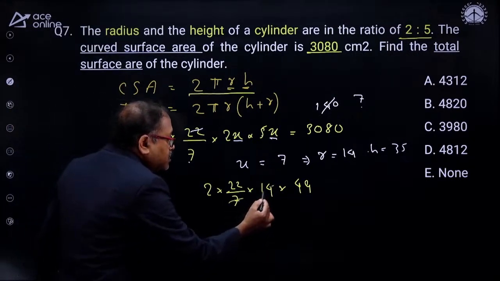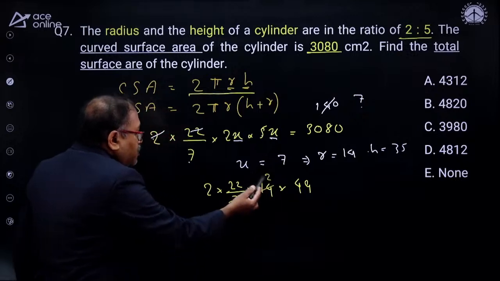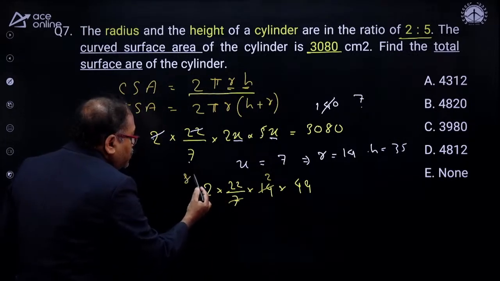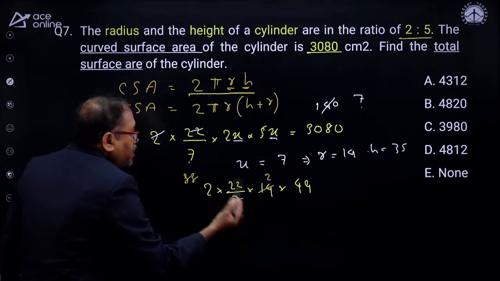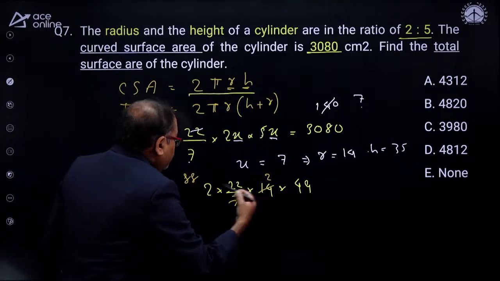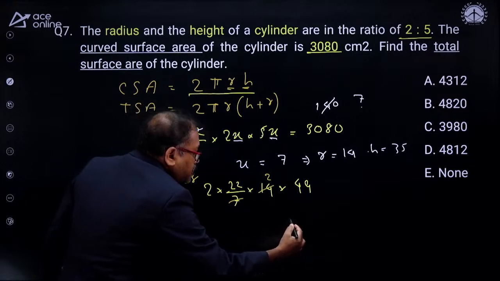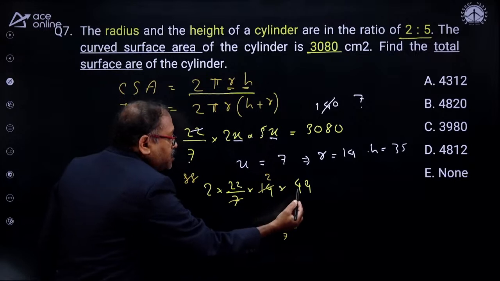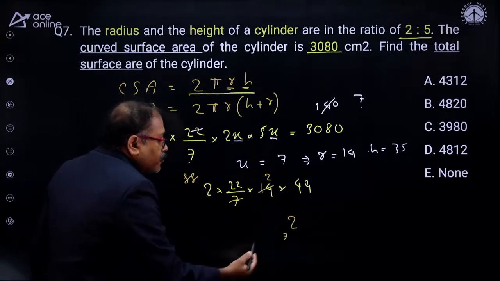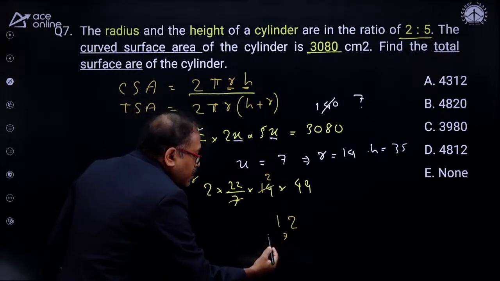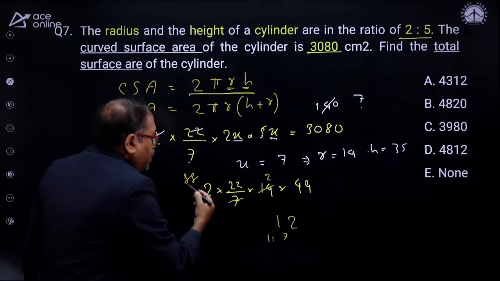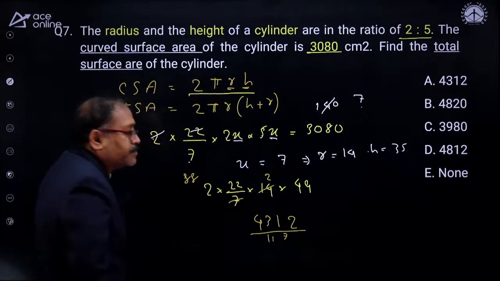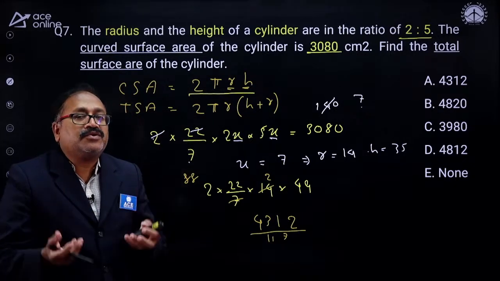It gets cancelled 2 times, and 2 to 4 and 4 into 22 is 88. I need to multiply this number by 88. 8 nines are 72, carry 7, and 9 plus 4, 13, 8 is 104, 104 plus 7, 111, carry 11, and 4, 8, 32 and 43. This is your answer.